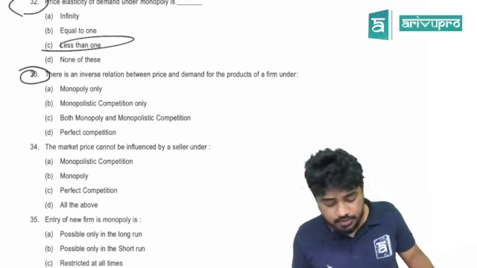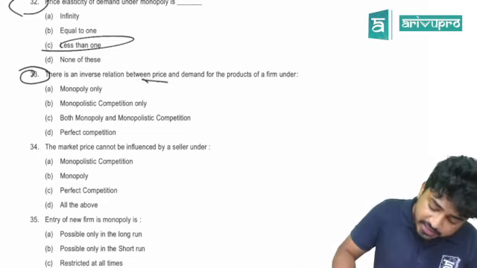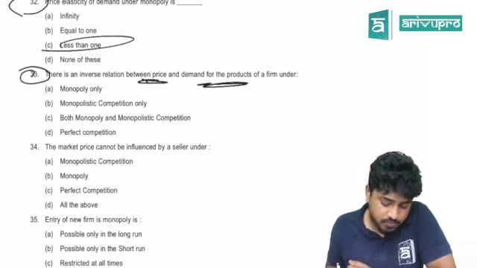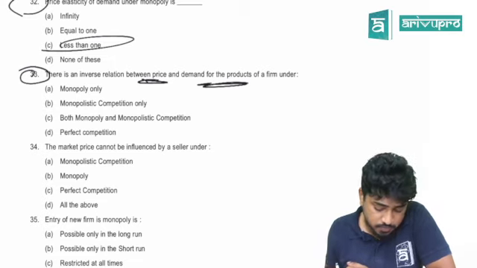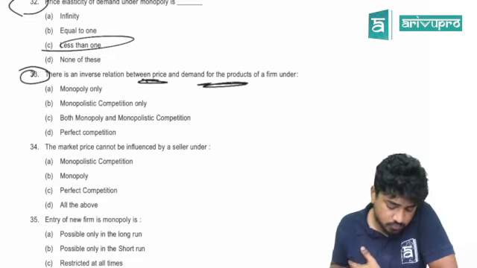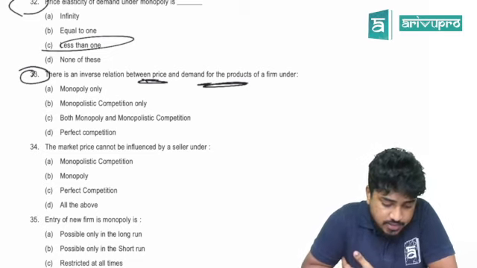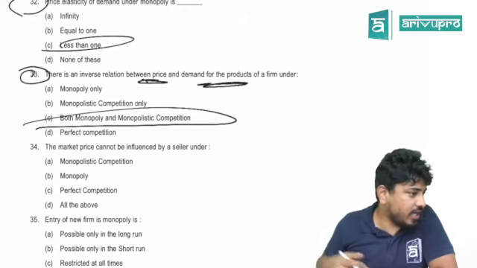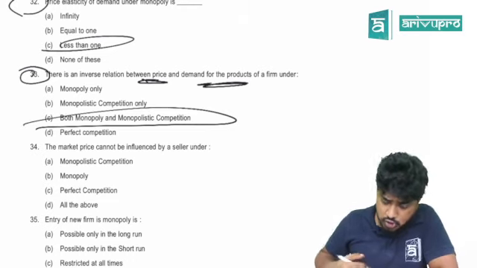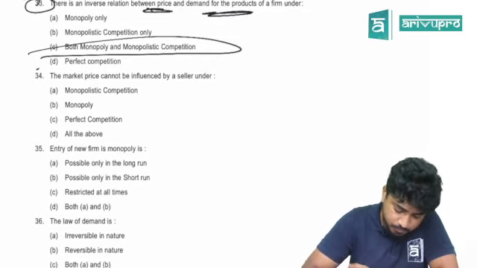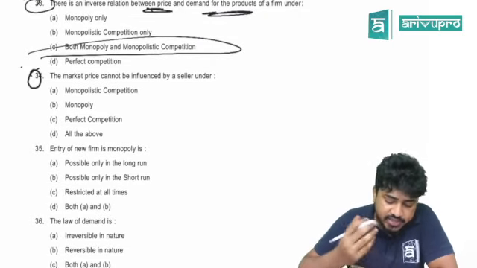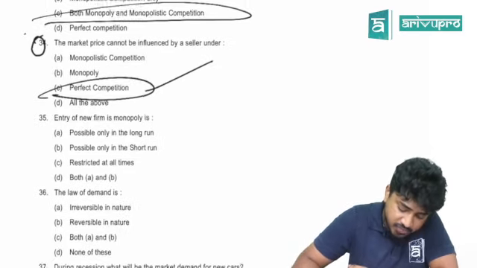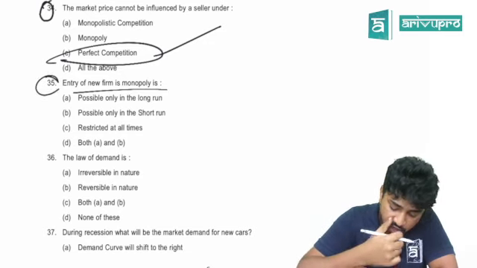33. There is an inverse relationship between price and demand for the product of a firm under. Answer is both. In monopoly and monopolistic competition, the AR curve is a downward sloping curve. 34. The market price cannot be influenced by a seller under which condition? Perfect competition.